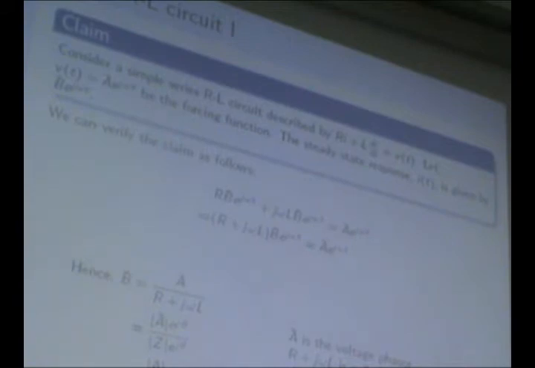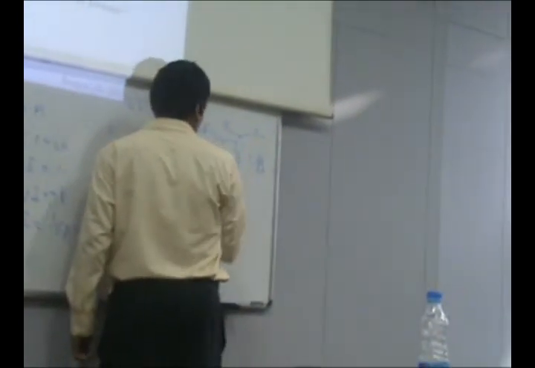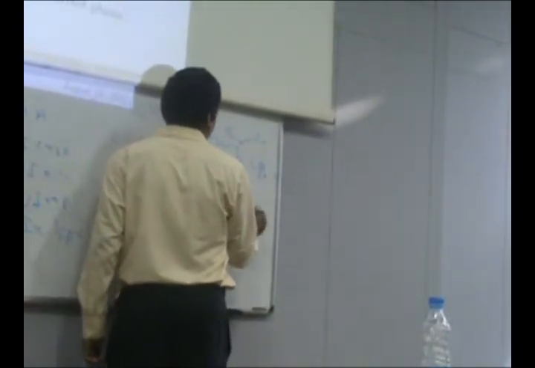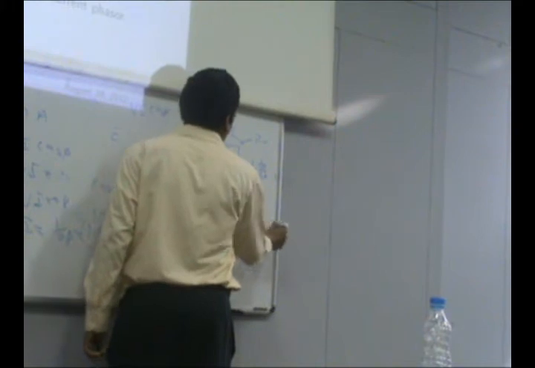So what I have got here is a circuit like this, and the current flowing through it is i. So the voltage drop across this is Ri, the voltage drop across this is L di by dt. So V of t is Ri plus L di by dt.